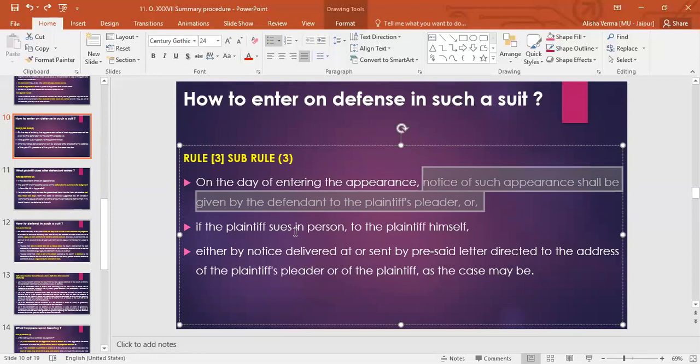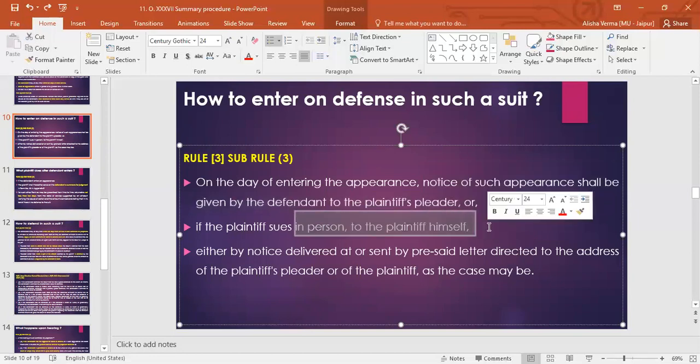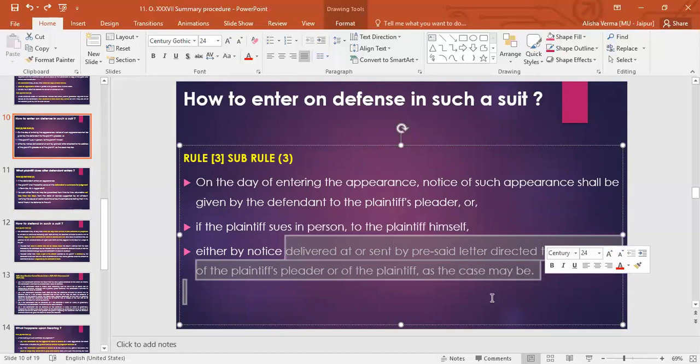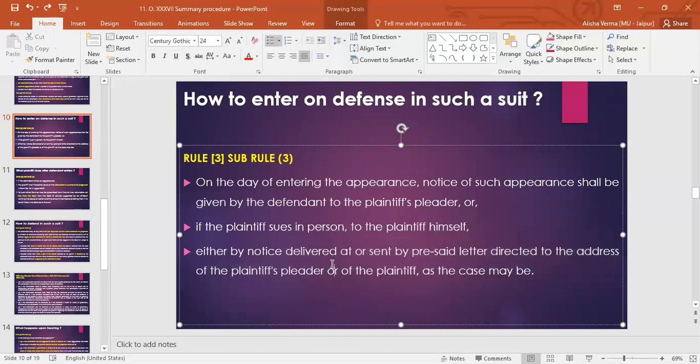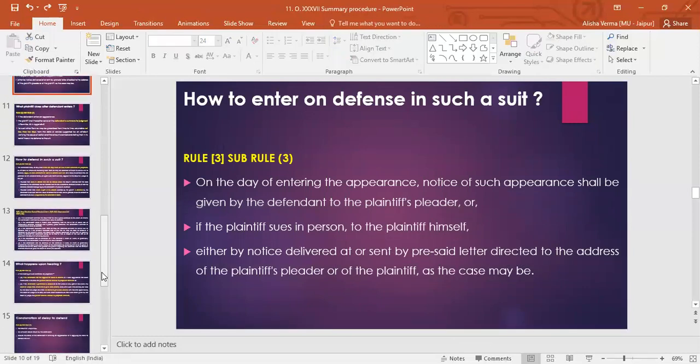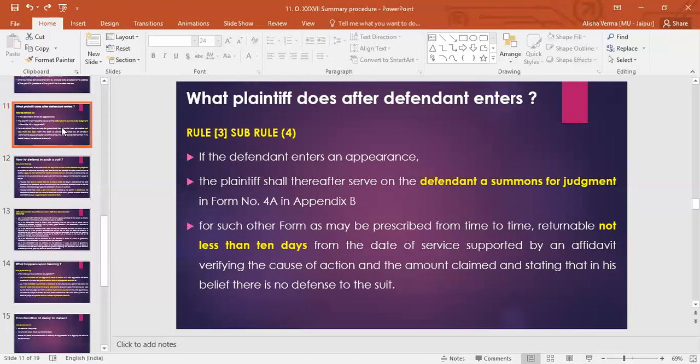And if the plaintiff sues in person, to the plaintiff himself, you have to serve the notice on him that I have appeared in this case, either by notice delivered at or sent by prepaid letter directed to the address of the plaintiff's pleader or plaintiff. या तो नोटिस दे सकते हैं या फिर कोई आप लेटर उसको भेज सकते हैं, so that he has notice of your appearance.